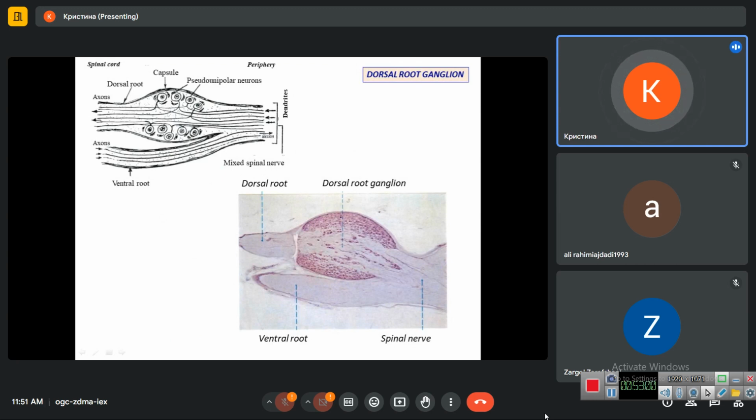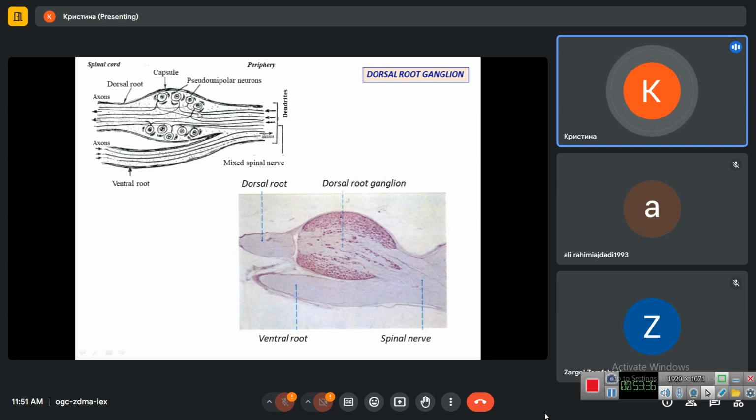We will see these types of cells in a preparation of dorsal root ganglion. It is the sensory ganglion. Ganglion is the group of neurons outside the central nervous system. One of such ganglia are sensory dorsal root ganglia. So here we see pseudo-unipolar neurons. Their axons go to the spinal cord, and their dendrites receive information from the periphery, from the receptors.